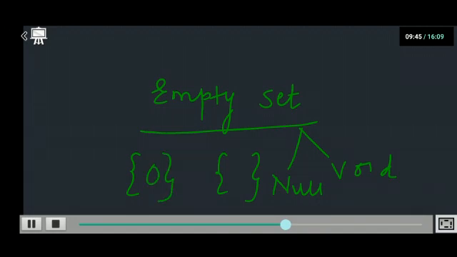Please children, don't make a mistake. If I write 0, it is not an empty set. It has one element. And the set which has only one element is called a singleton set. So the set which has only one element is called a singleton set. Hope everybody has understood this much.